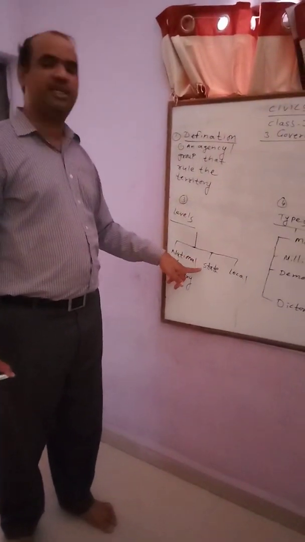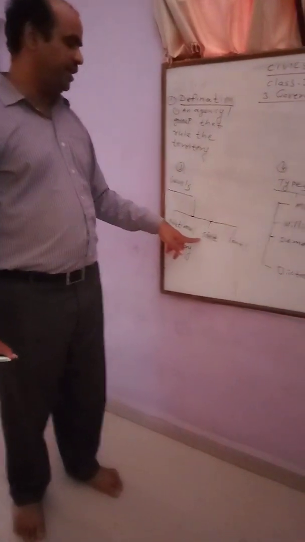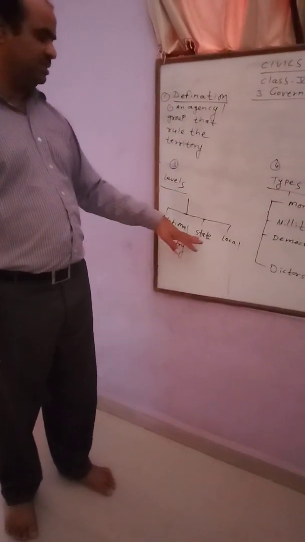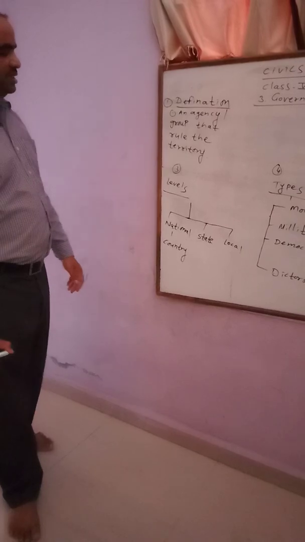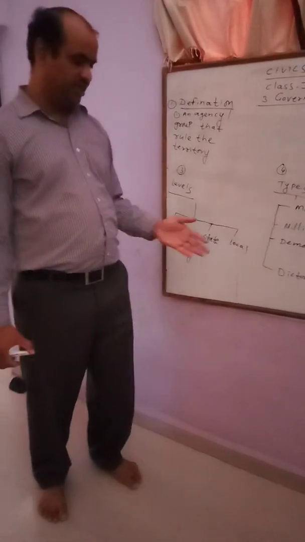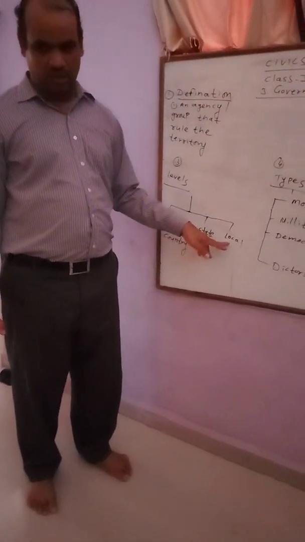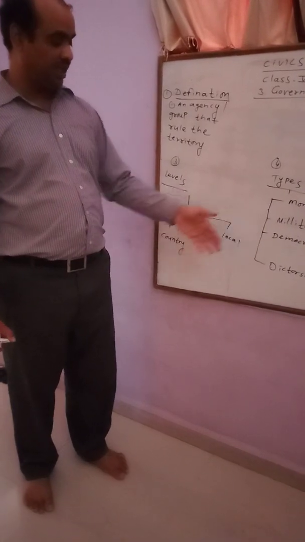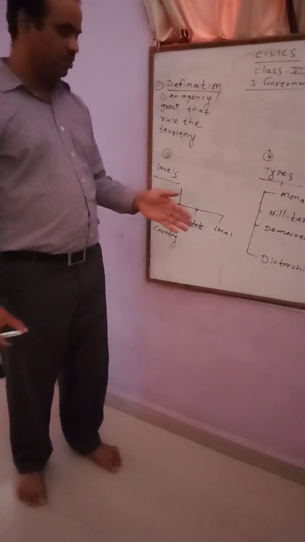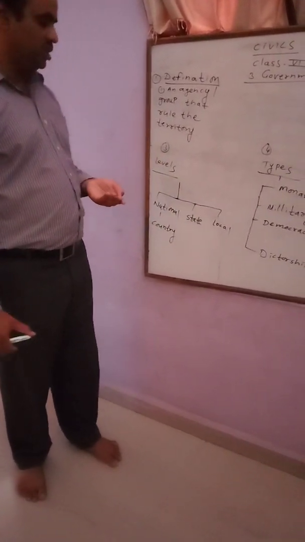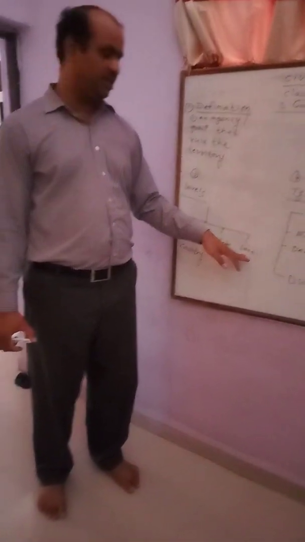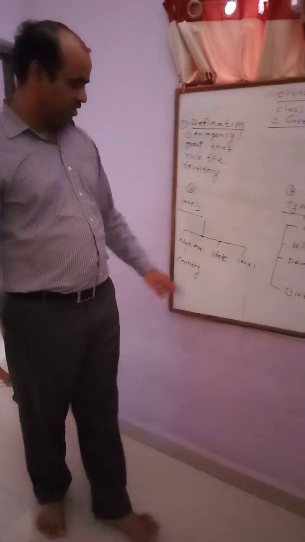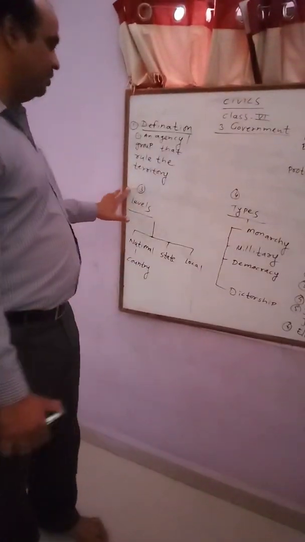Then we have the state government. As you know, there are 28 states and each state has a state government. And the state government takes decisions regarding that particular state. And then we have the local government. Local government is again subdivided into three groups: ZP or Jilla level, then we have block level, and the third one is village level. So these are the locals. These are the three levels of government.